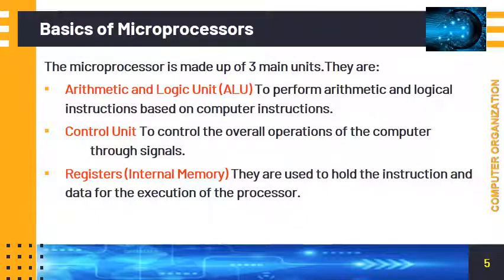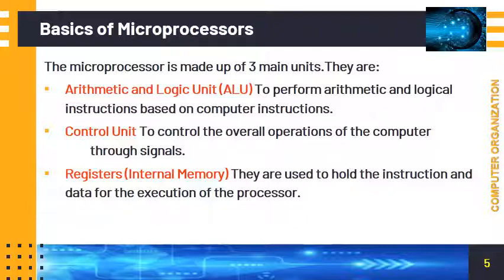Next, the microprocessor is made up of three main units, that is arithmetic logic unit, control unit and the last one is registers. So already in the first lesson we had discussed these units.